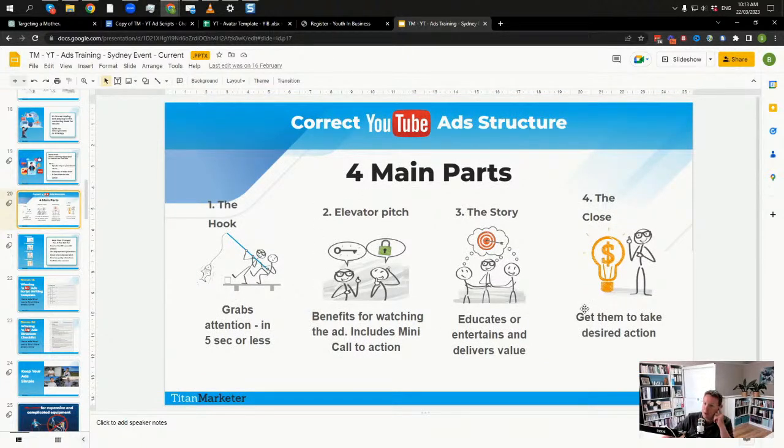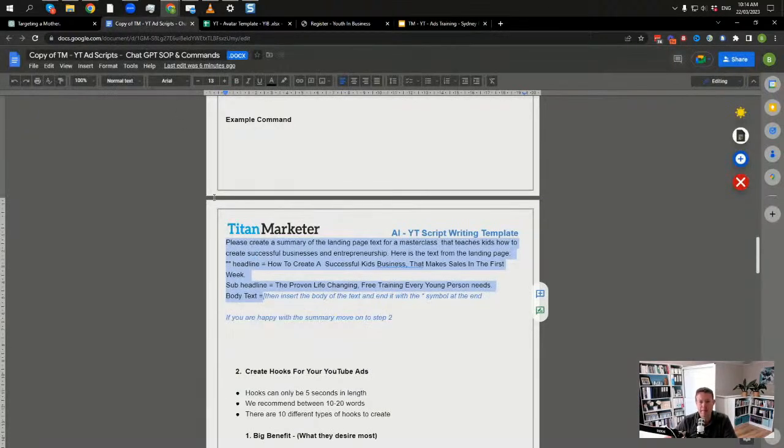Now that's going to be really important. The most important thing you can do with a YouTube ad is get a really good hook. We've seen the difference between a bad hook and a good hook is like half the cost of your ad, so like $1 clicks versus $2 clicks. So getting the hook right is really important. Plus, we can get some really good data. Once we've got some good hooks, we can create the rest of this really, really easily. So let's jump back into it.